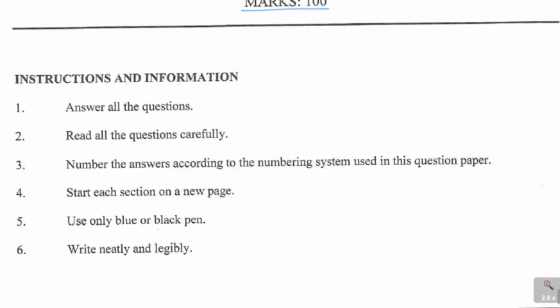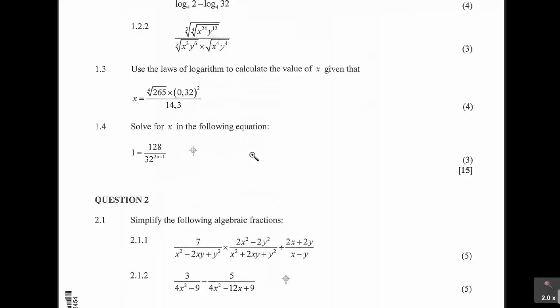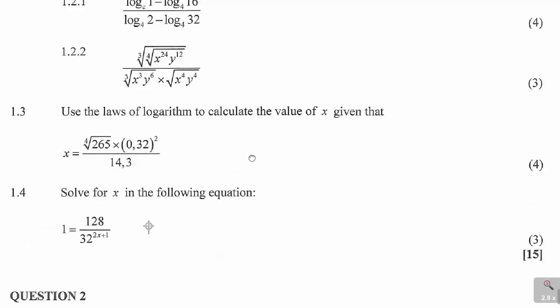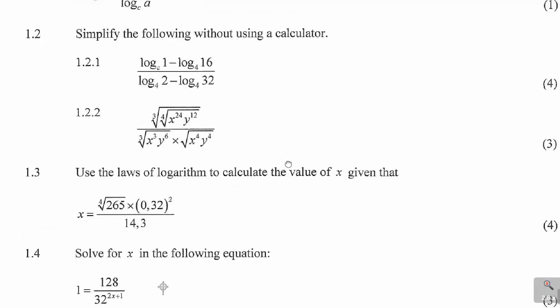It is a good way these days, because even if you make an error, you can erase just like a pencil. So it makes your work even neater. That is what was on the instructions, and without wasting time, let us dive into the revision section of this particular paper.